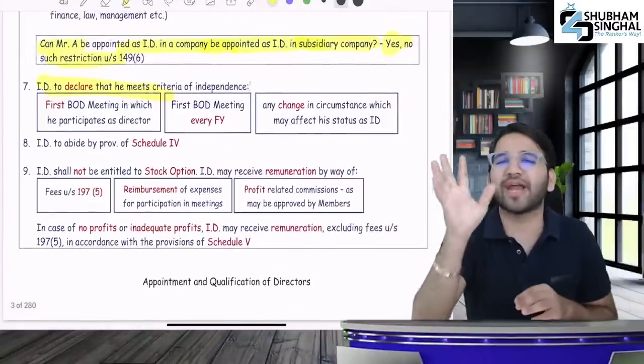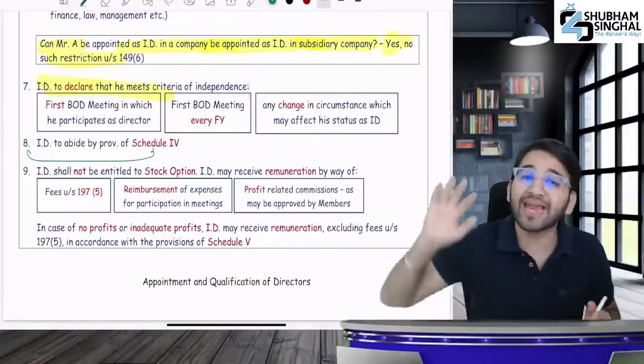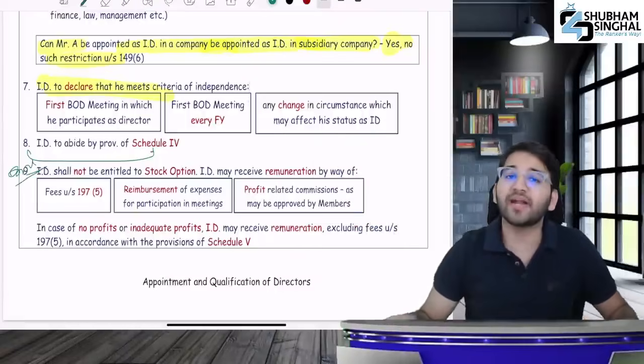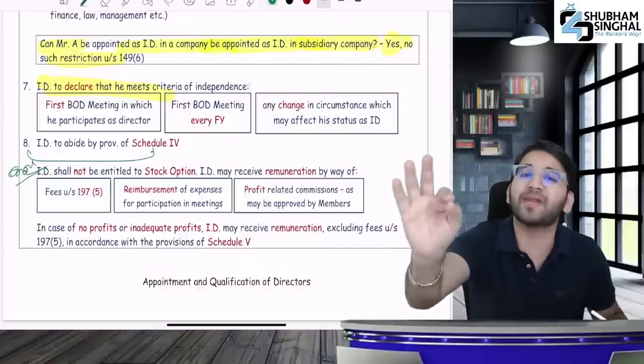After that, subsection 8, which is Schedule 4, compliance is to be done. 4 is half of 8, so Schedule 4 compliance is to be done. Number 9 states independent directors shall never be entitled to stock options. Remember this line: never be able to receive stock options.